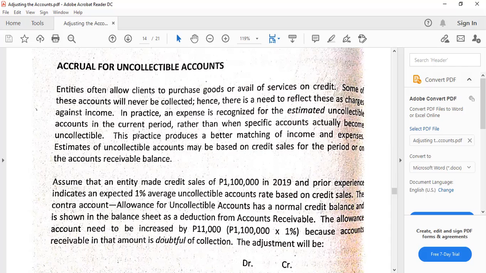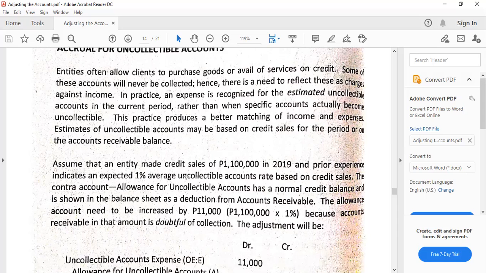So take note that the provision is an expense. It is treated as a deduction from our gross margin or income, our gross profit, or simply the revenues. If we use, for example, just the formula revenues minus expenses, it's part of the operating expenses of the company. And this makes for better matching of income and expenses, because we already have the income out of our service income or sales. So we are going to consider also the expenses as counterparts.